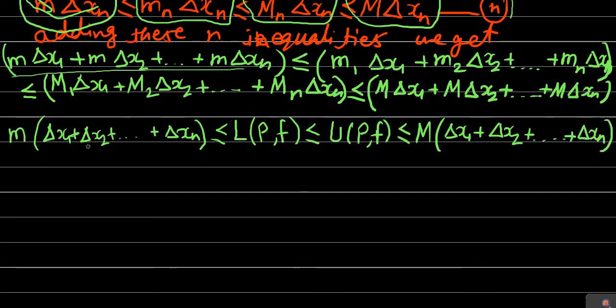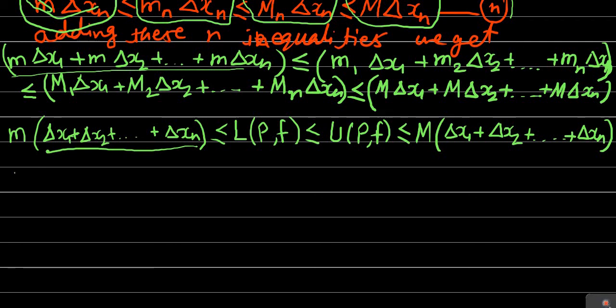Once again, delta x1 means the length of the first subinterval, delta x2 means the length of the second subinterval, and so on up to delta xn, the length of the nth subinterval. This actually means the sum of the lengths of all the subintervals, which is the same as the length of the complete closed interval a to b, and the length of the interval a to b is nothing but b minus a. So delta x1 plus delta x2 plus up to delta xn is b minus a.